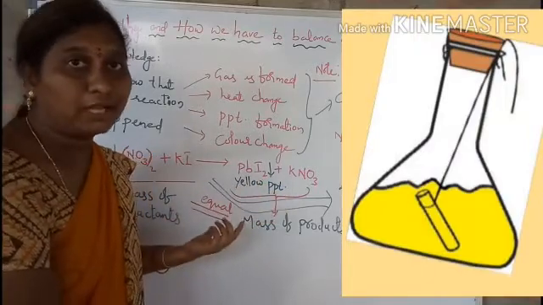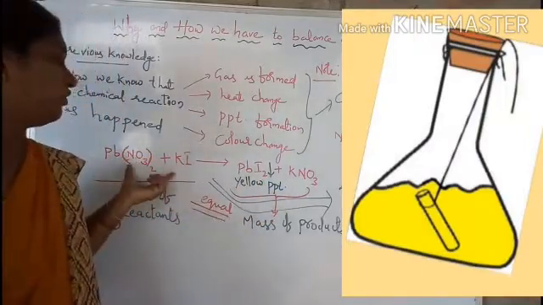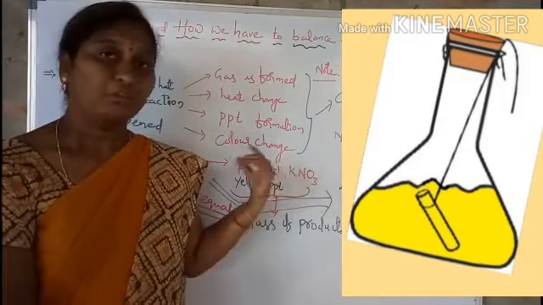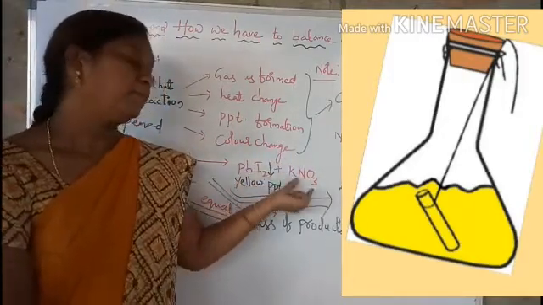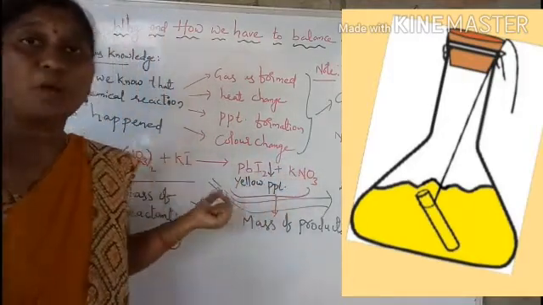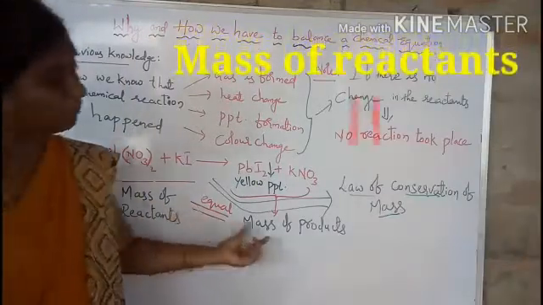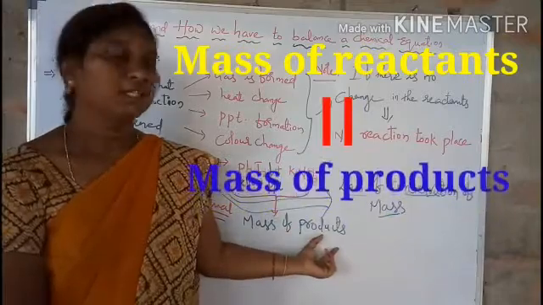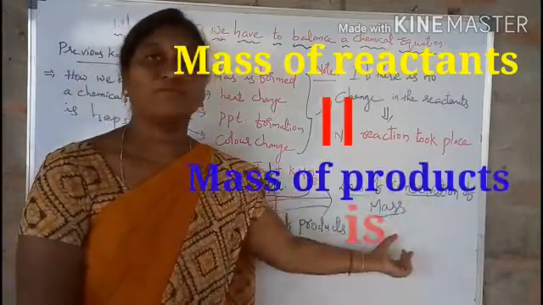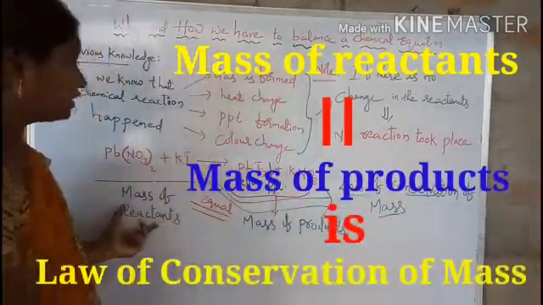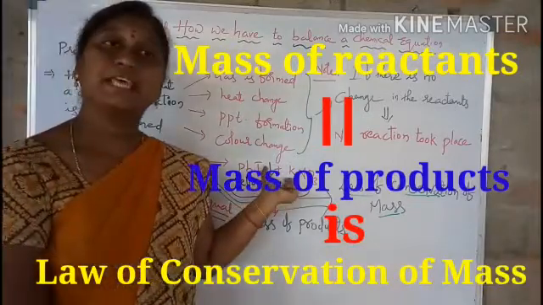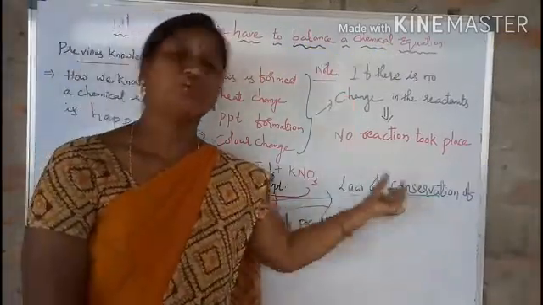You will know that before the reaction between lead nitrate and potassium iodide, and after the formation of lead iodide and potassium nitrate, the mass is the same. That means the mass of the reactants is equal to the mass of the products. It's called the law of conservation of mass: the mass before the reaction and after the reaction is the same.